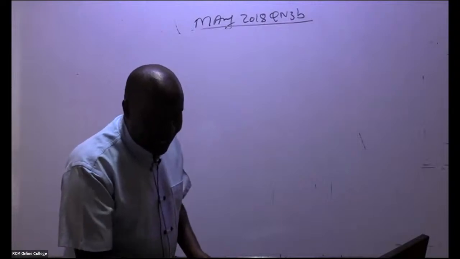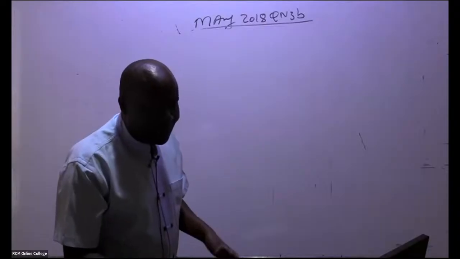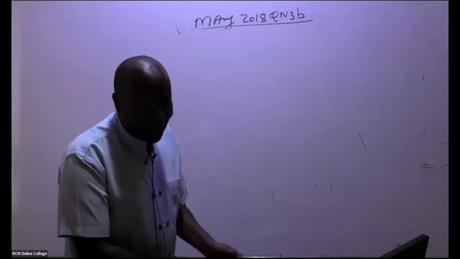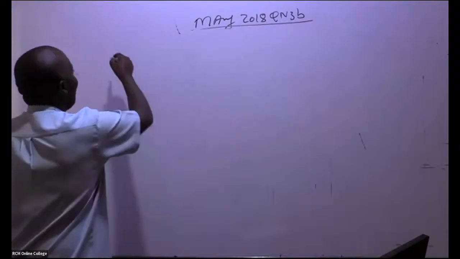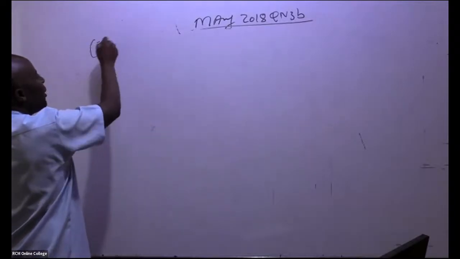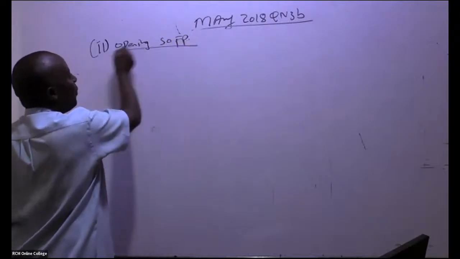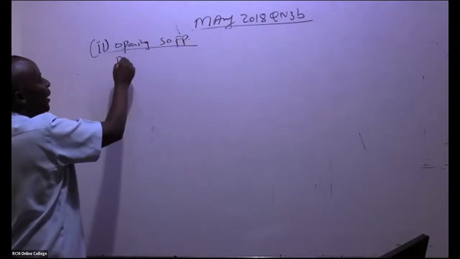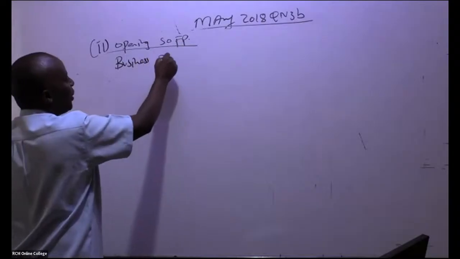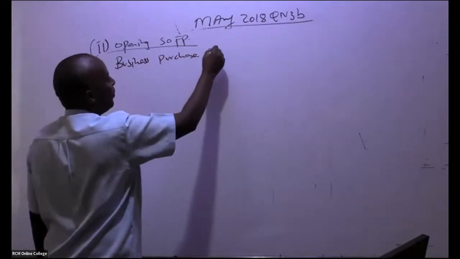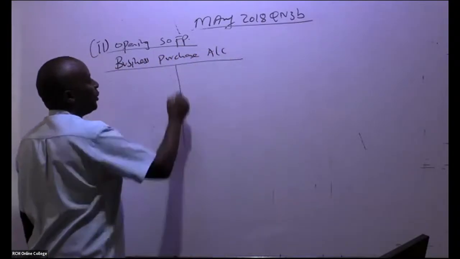It's also known as the purchasing account. So in this case here, business purchase account. So this is number 2, where they want me to do the opening statement of financial position. But first, I'm doing a business purchase account.